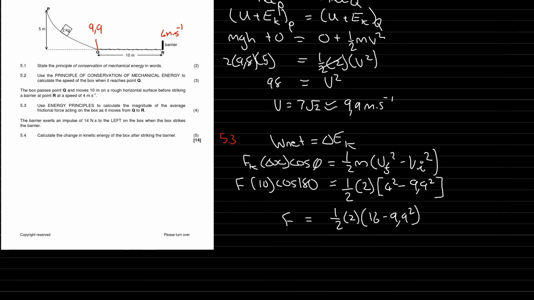Divided by negative 10, since cos 180 is negative 1. So whatever this answer gives us, put it in our calculator. 16 minus 9.9 all squared, divided by minus 10, gives me an answer of 8.201 newtons. Right.